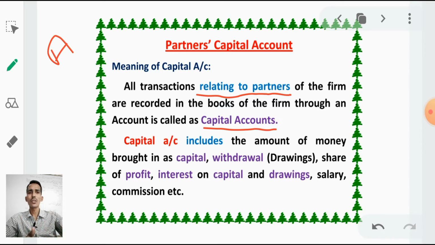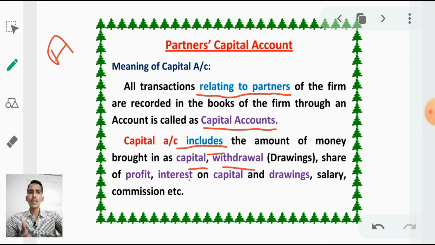So the meaning also says the same: all transactions relating to partners of the firm are recorded in the books of the firm through a separate account, which is called the capital account. What do we write in the capital account? The amount of money brought in as capital, how much money he has given to the business, and how much money he has withdrawn, we have to deduct that amount. That is called drawings. Share of profit: after 1 year, if any profit arises, then we have to credit it to his account.